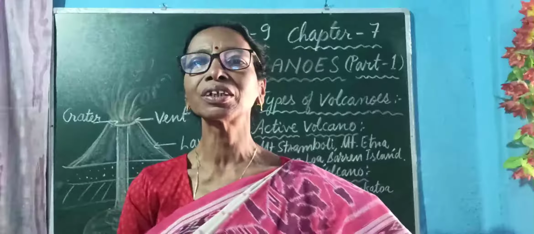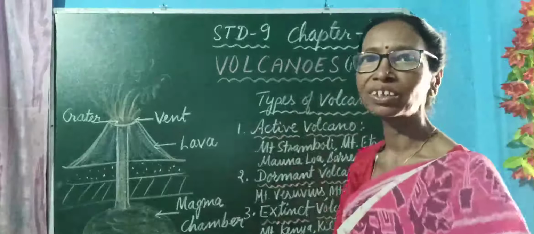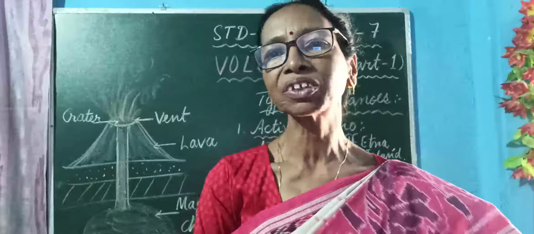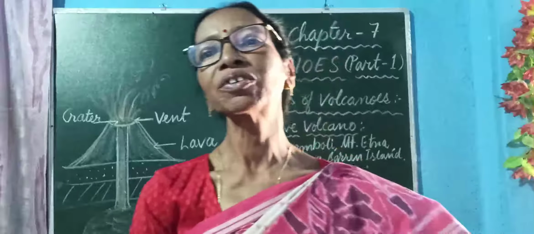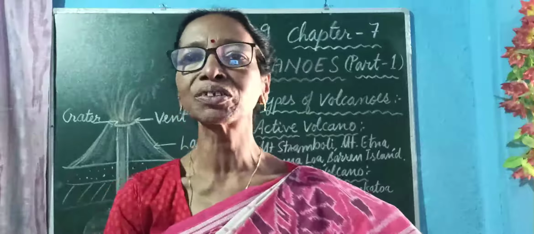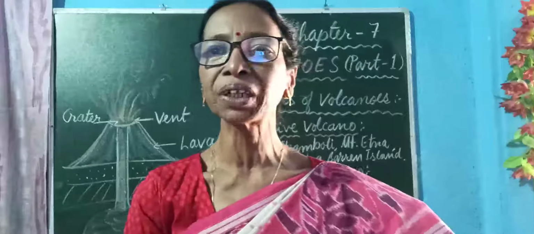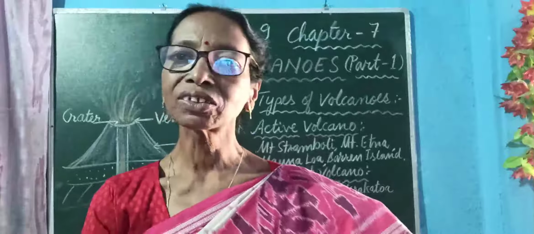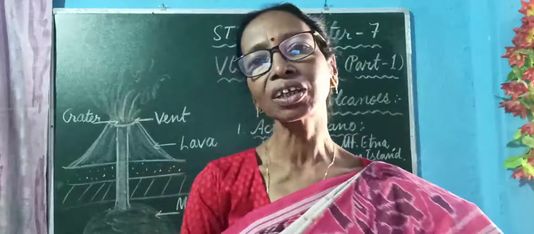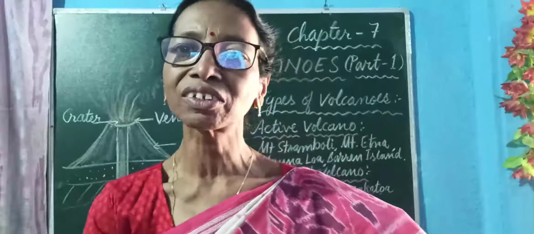Today you are going to learn a new chapter, that is chapter 7, Volcanoes, and this is part 1. Through the previous classes and chapters, you came to know about the internal forces which are always active below the earth's surface. Those internal forces are created due to the extreme temperature and pressure. And sometimes these cause sudden movement on the earth's crust, and that causes earthquakes and sometimes volcanic activity.